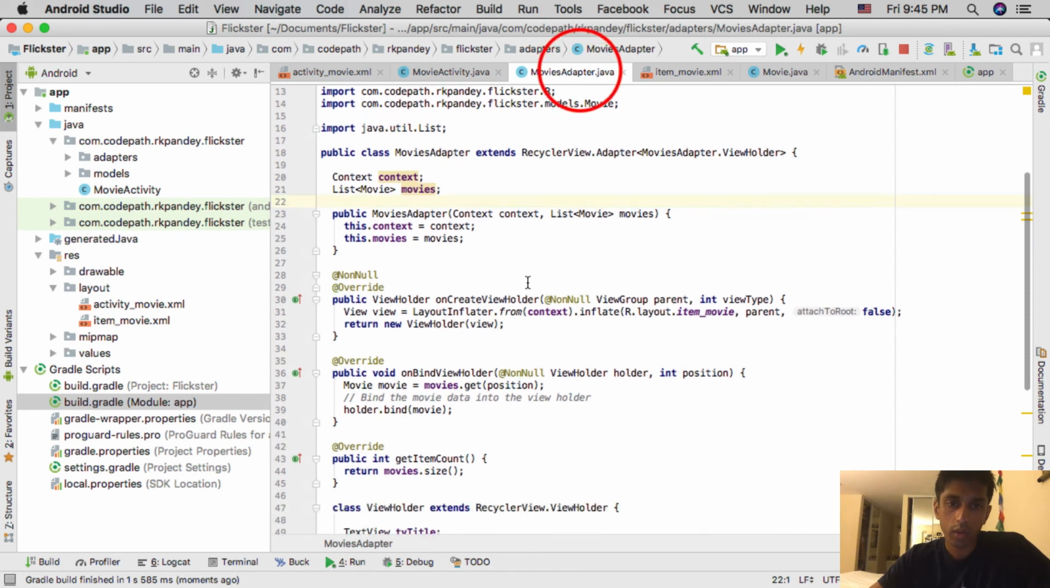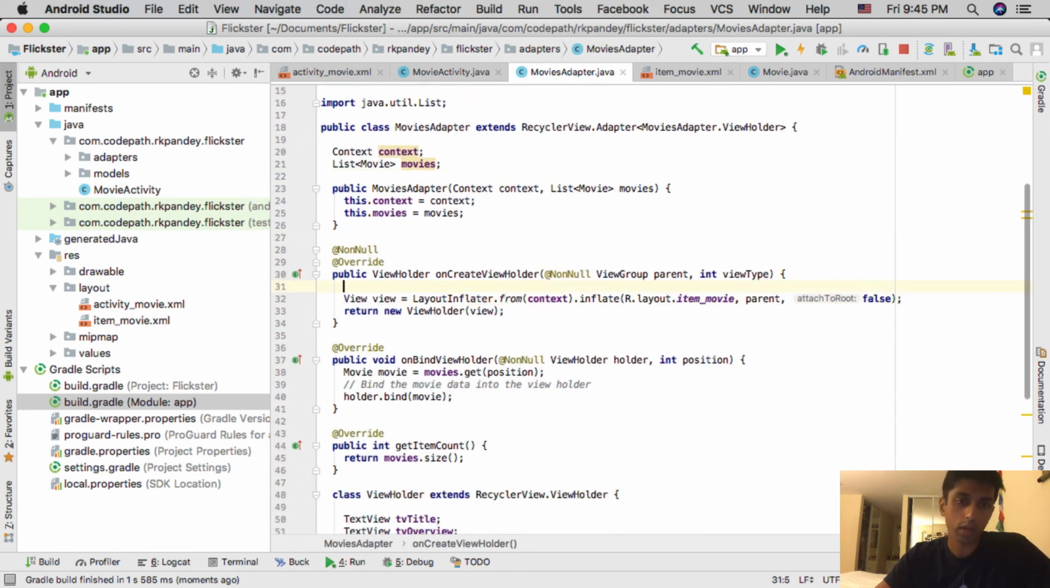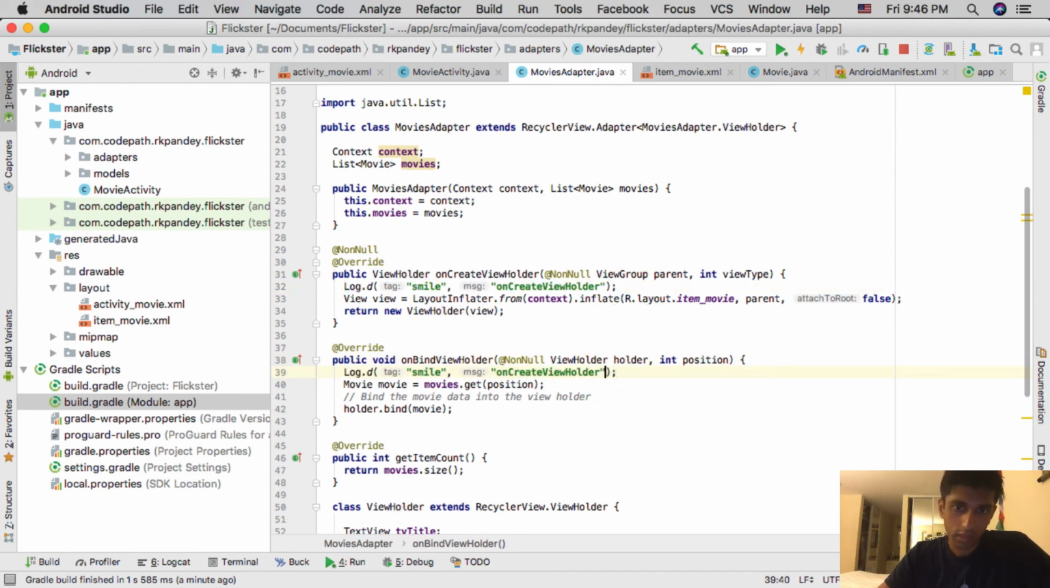One more thing I want to do, which I think will hopefully make the RecyclerView a bit more clear. I'm going to put some log statements inside of onCreateViewHolder and onBindViewHolder. So just for fun, the tag will be smile, and we'll say onCreateViewHolder here, and import the log statement. And then similarly down here, I'm going to say this is onBindViewHolder. And in addition to just printing out onBindViewHolder, I'm going to also print out the position where we are.